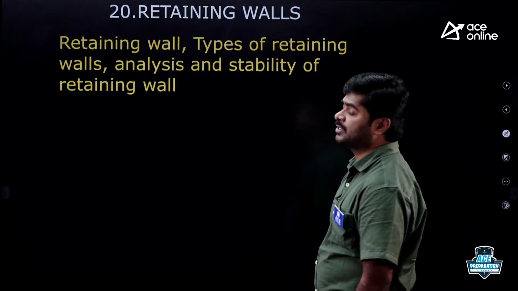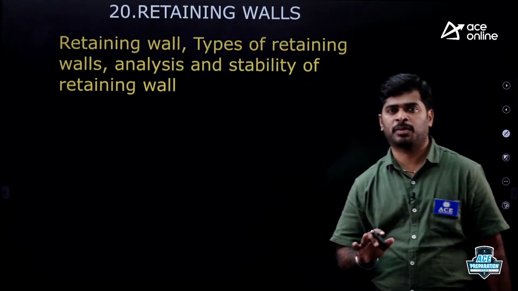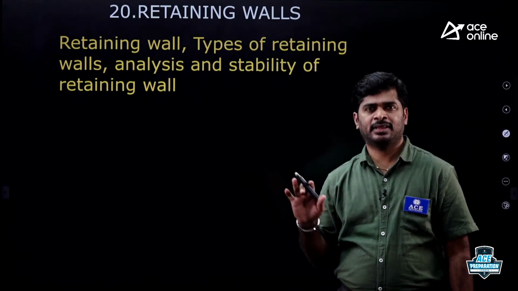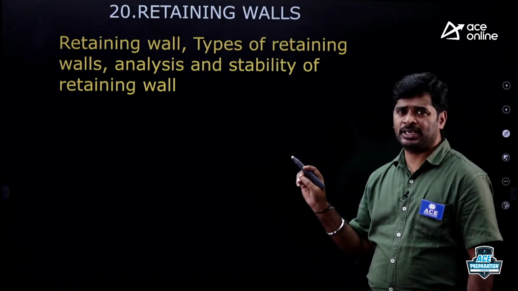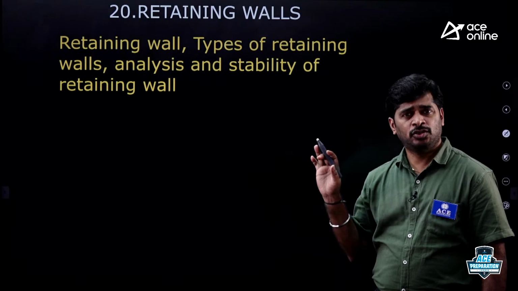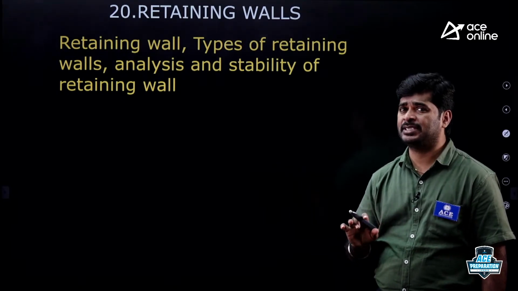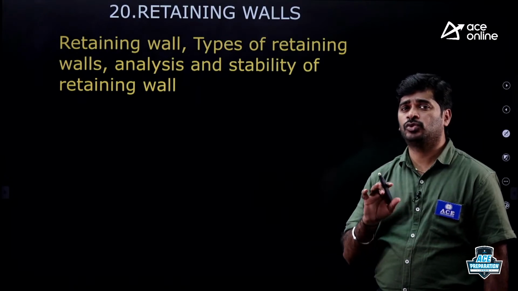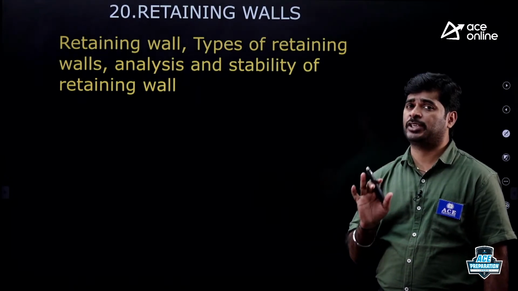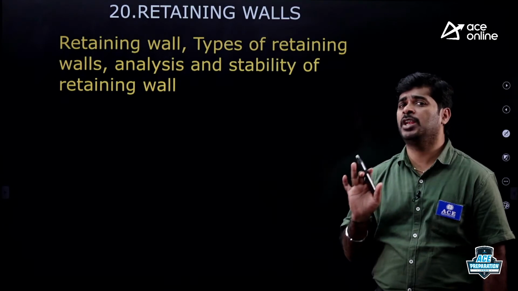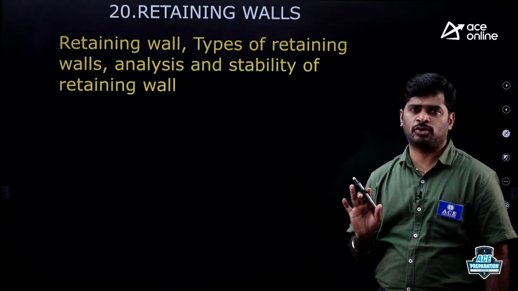Then coming to the retaining walls, let me tell you, those who are preparing for ESC, my dear, there are 2-3 additional chapters than GATE. You must prepare these chapters because the syllabus is less. 1 to 3 questions you may expect from these additional topics. Minimum 1 question, maximum 3 questions.